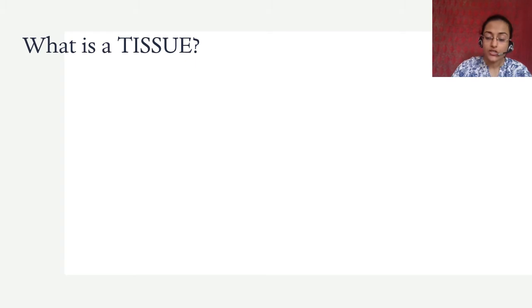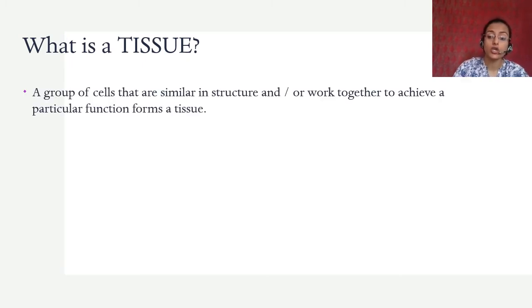So what is a tissue? We have seen in the previous chapter that a cell is the basic fundamental unit of life, right? It is the basic structural unit of life. So a tissue is a group of cells that comes together to achieve a particular function, right? These cells may be similar in structure and work together, or they may not be similar in structure, but they always work together to perform a particular function.